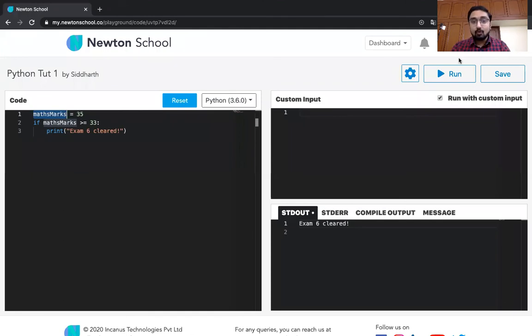Next time, whenever you want to invoke that particular variable, you just need to mention math_marks, and the Python interpreter will go into the variable room, immediately look for the shelf labelled math_marks, and fetch whatever data is there. And because the computer is so quick, it will happen in microseconds. You won't even notice it.